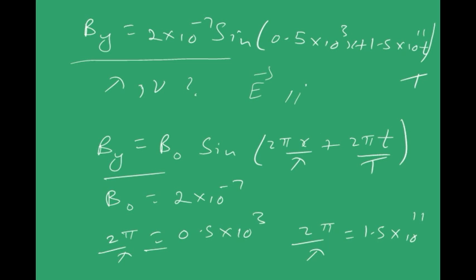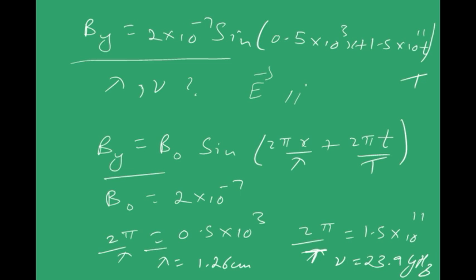From this equation I can get lambda, that is wavelength, to be 1.26 centimeters, and this is T, right, time period. From this equation I can get the frequency, which is nothing but 1 by time period, as 23.9 gigahertz. Hope everything is clear till now.